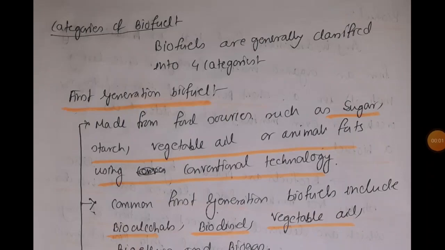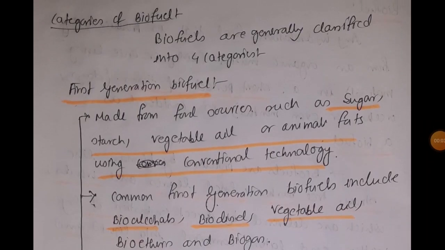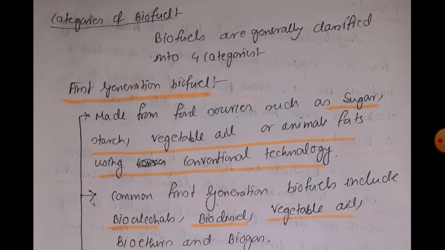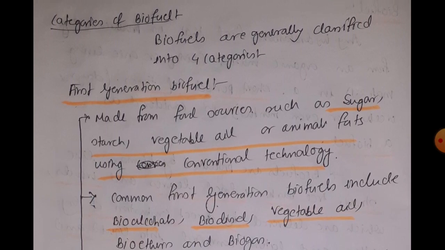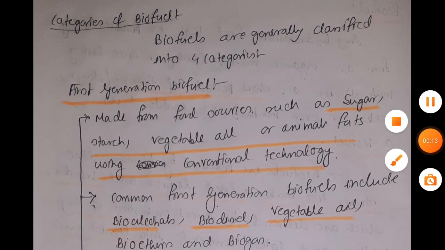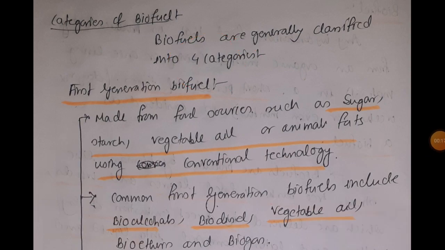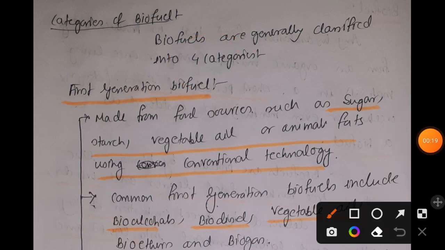So in this video we are going to talk about the categories of biofuel. Biofuel can be divided into three or four, mainly four categories. So biofuels can be generally classified into four categories. The first class is first generation biofuel.